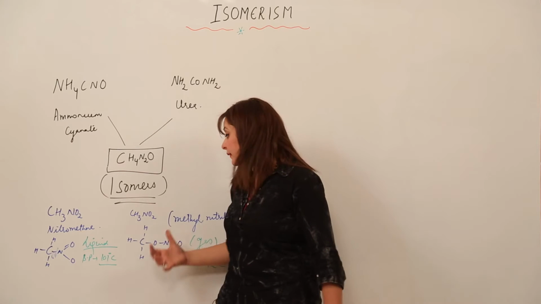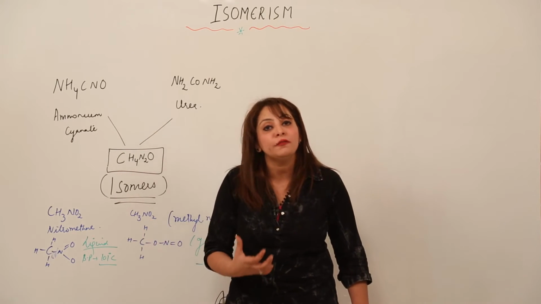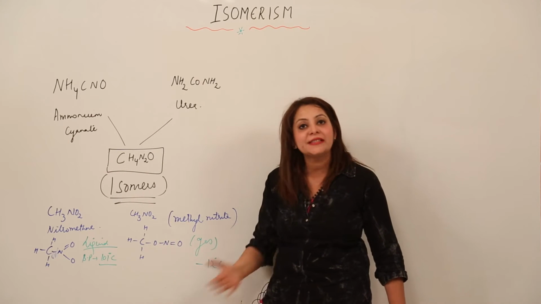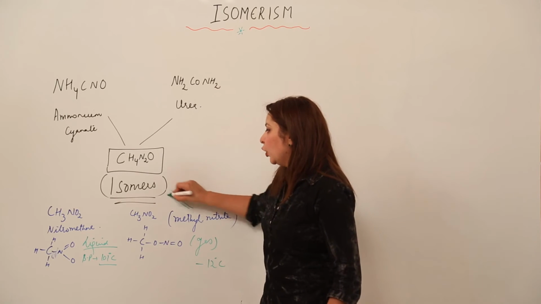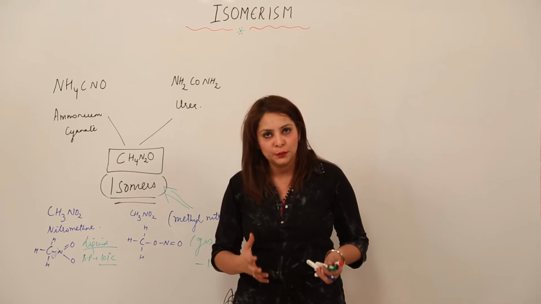So, this gas is actually fatal. You can see that they just differ in properties, yet they possess the same molecular formula. So, they are also isomers. What relation do they share? They are isomers.